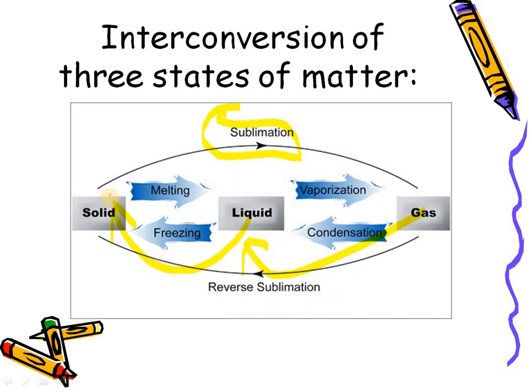And you can fit water here: water in a solid state is ice. When ice melts it forms liquid water. Liquid water when heated forms vapors, and when vapors condense they form liquid, and the liquid freezes to form ice. So this is a useful example here. For sublimation you can use the naphthalene ball example.